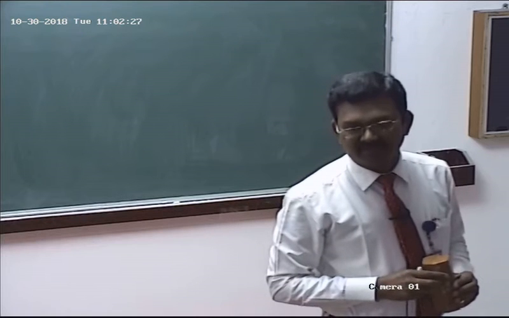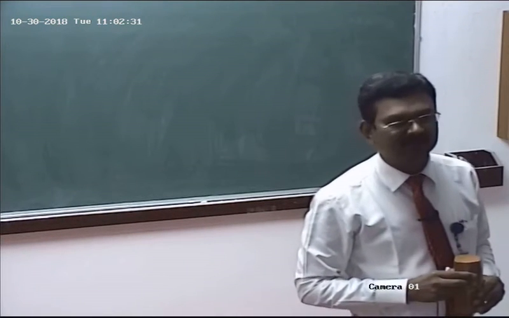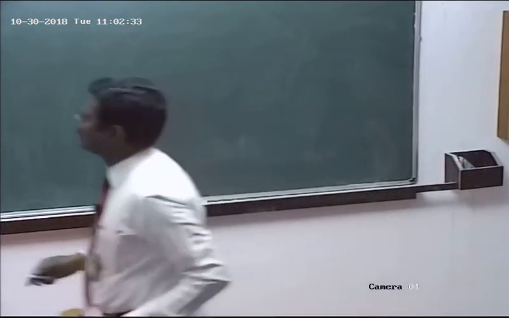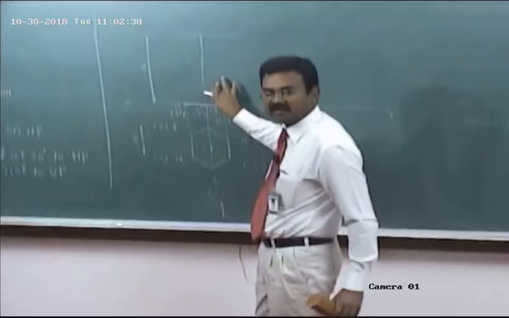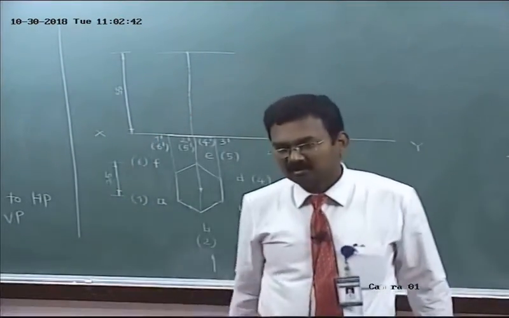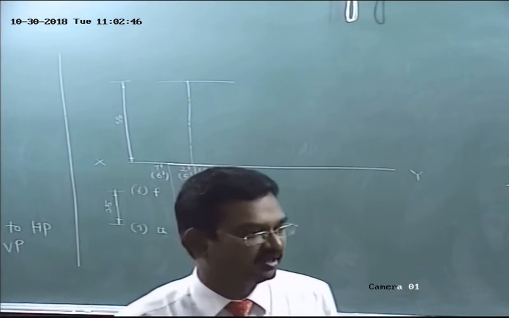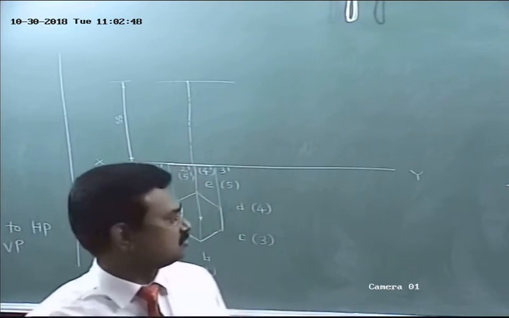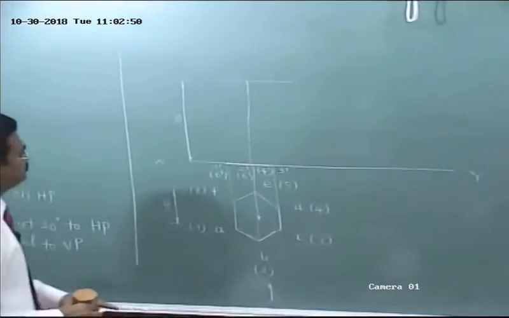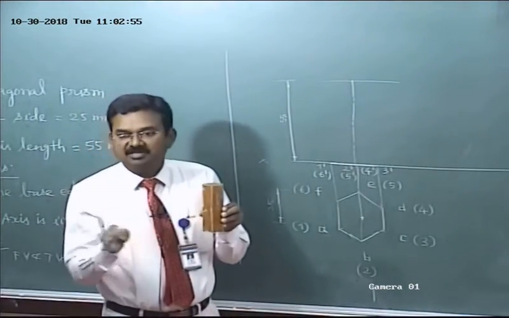I have given definitions for two terms, right regular solid and oblique solid, isn't it? What is the right regular solid? Listen, here the axis is perpendicular to the base, so it is called a right regular solid. If the axis is inclined to the base, it is called an oblique solid. So as per the syllabus, we have to study only the right regular solid. Sure. So it means, listen, the top base and the bottom face are parallel to each other.